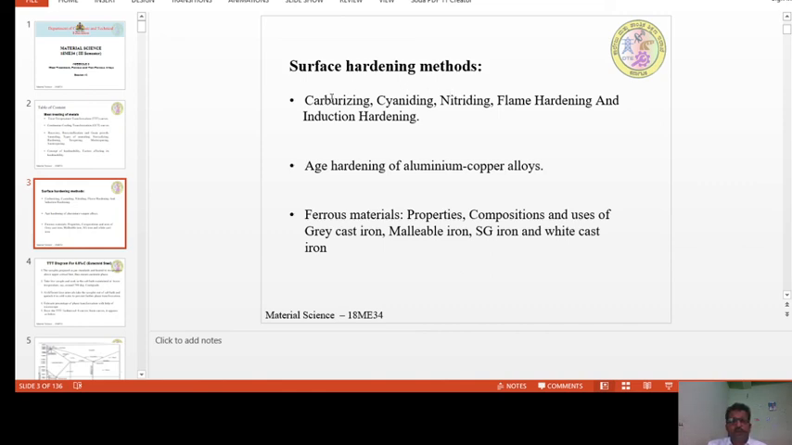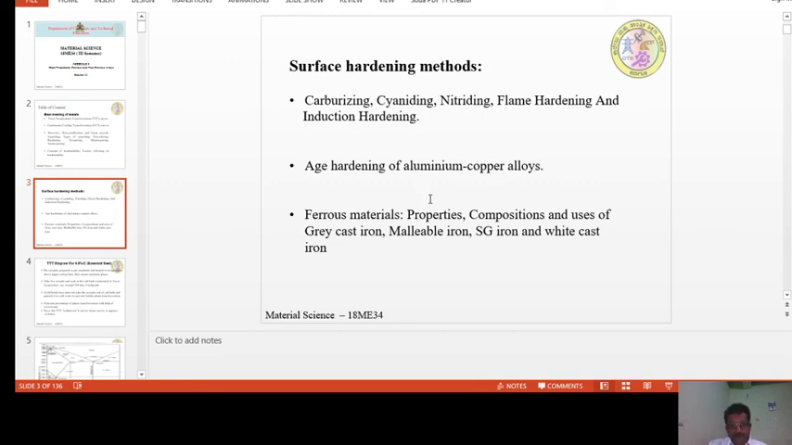Under this, we have carburizing, cyaniding, nitriding, flame hardening, and induction hardening. And interestingly, the age hardening of aluminum and copper alloys is also added in this category. Even though heat treatment belongs to ferrous metals, age hardening of aluminum and copper alloys comes under non-ferrous metal heat treatments. But still, it is very interesting to read how the hardening of aluminum alloy occurs over a period of time. That is also added in this category.